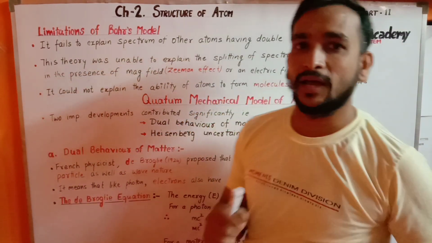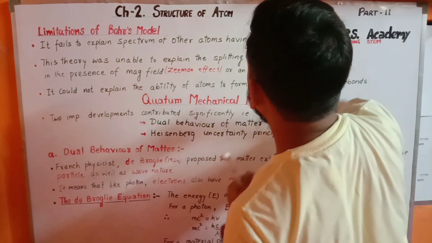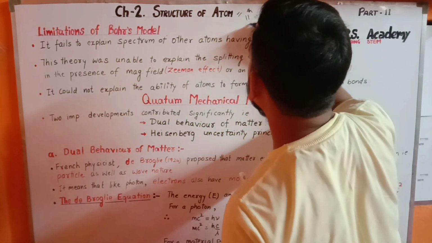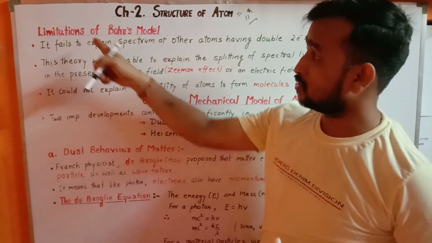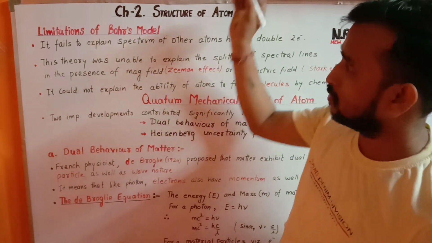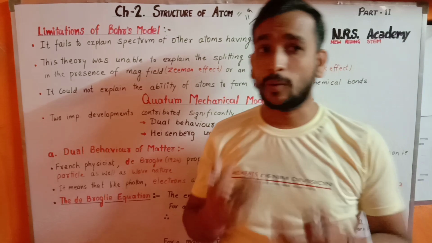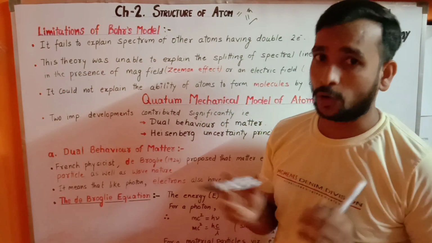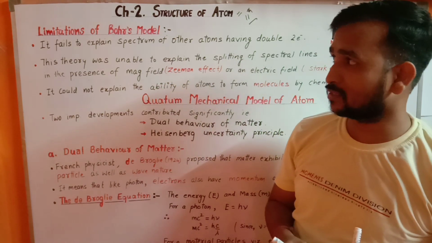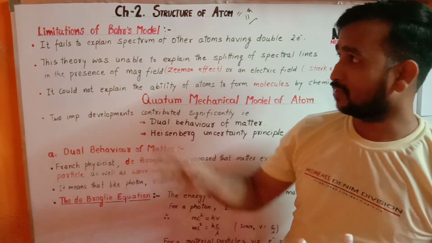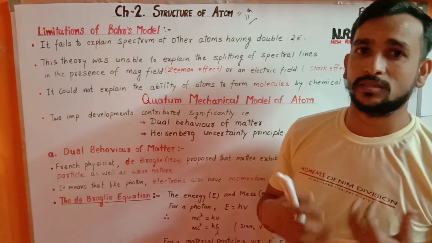I am Navdeep and I'm back again with the 11th part of the chapter Structure of Atom, which belongs to class 11. In this part we will discuss the limitations of the Bohr model of atom. We have already studied a lot of concepts in our previous parts of the video, and here we have the limitations, why it could not explain some phenomena.